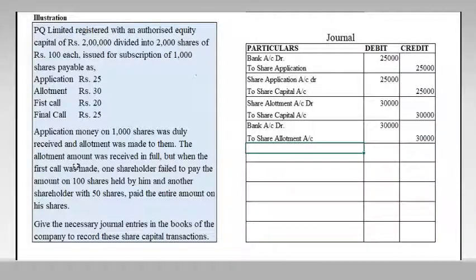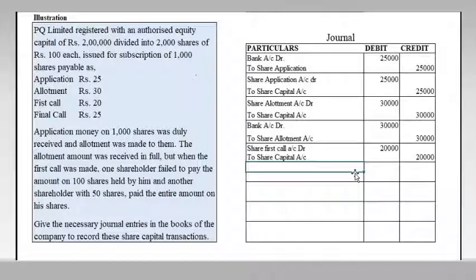The allotment amount was received in full, but when the first call was made, so they are making the first call. So we have to make the first call. Share first call account debtor to share capital account. How much? On first call, 20 rupees. So 20 into 1000, 20,000. So first call was made due.